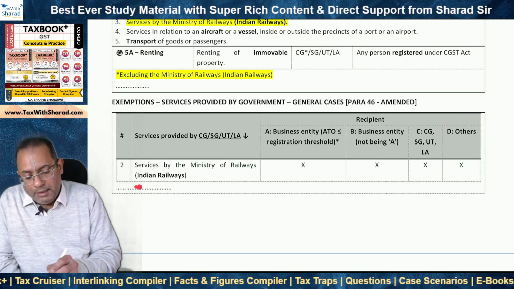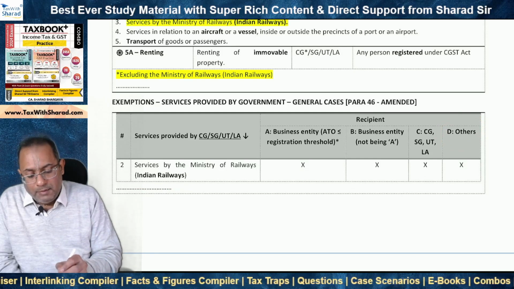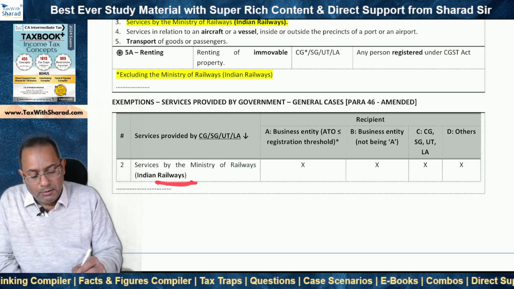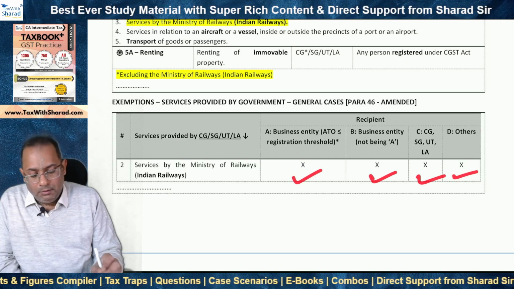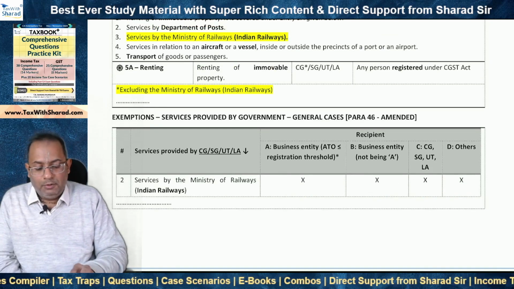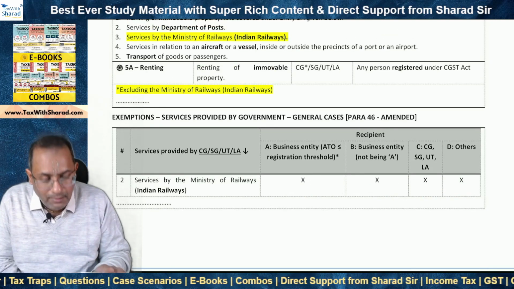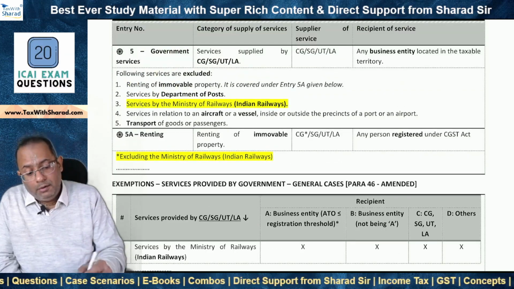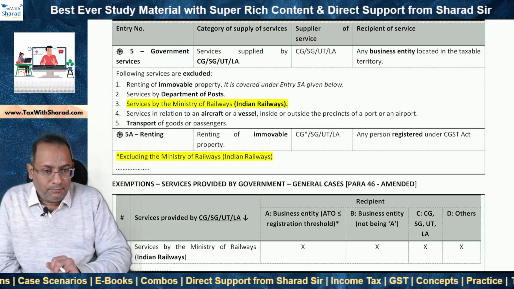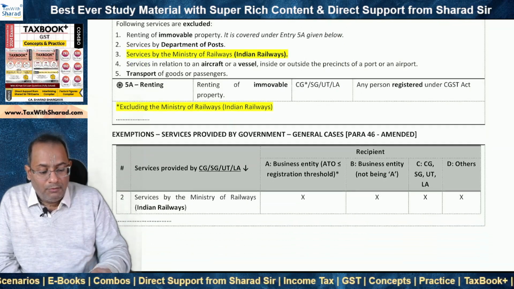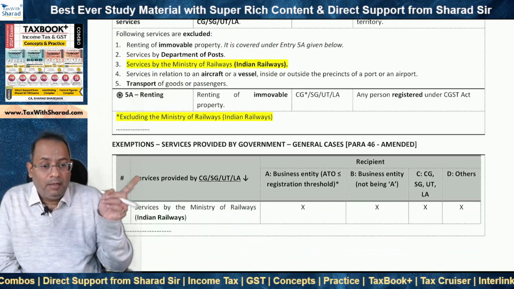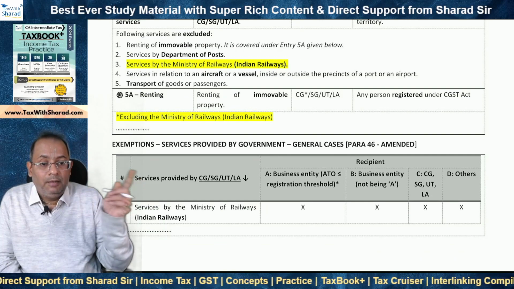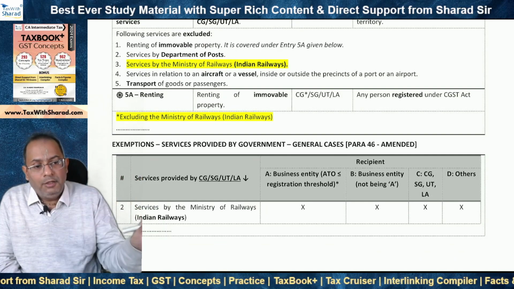So now this entry has been added. So services by the Ministry of Railways, Indian Railways will be taxable. Cross means not exempt. So taxable in all the cases. So basically services by the Ministry of Railways or Indian Railways will be taxable on forward charge basis. Of course, the existing exemption in respect of transport of priority goods and transport of passengers by Indian Railways in non-AC coach continues.